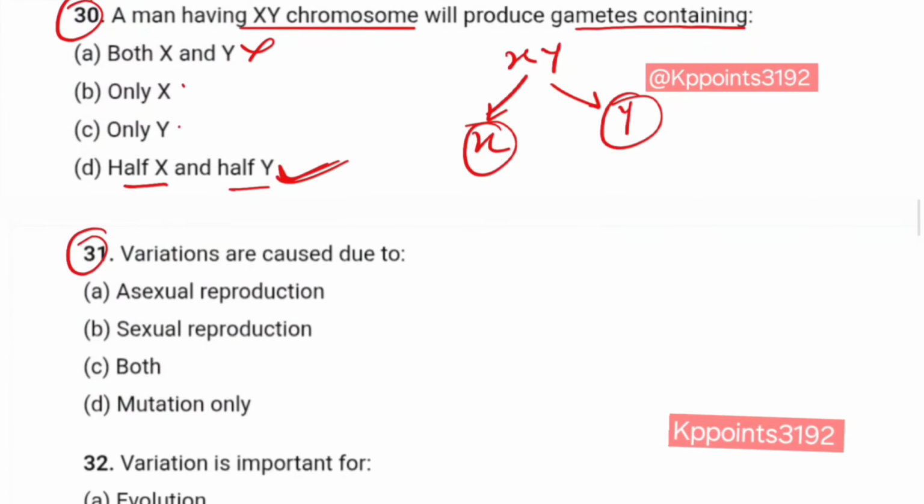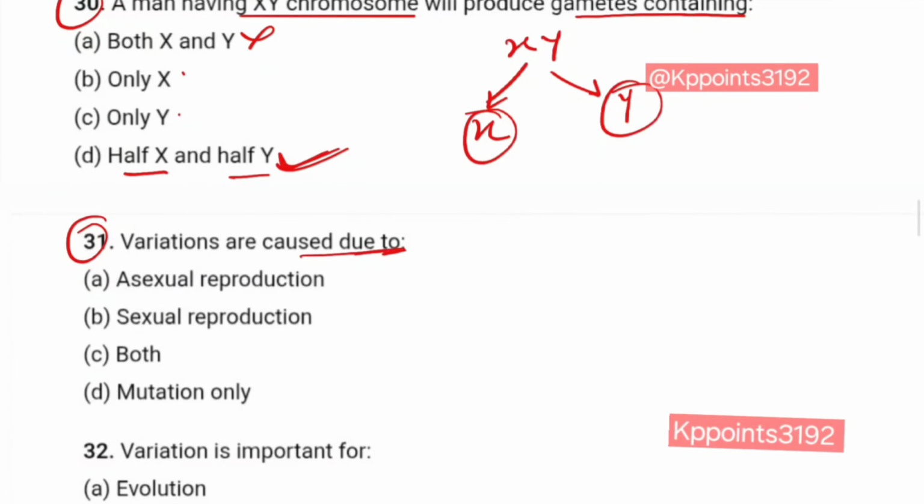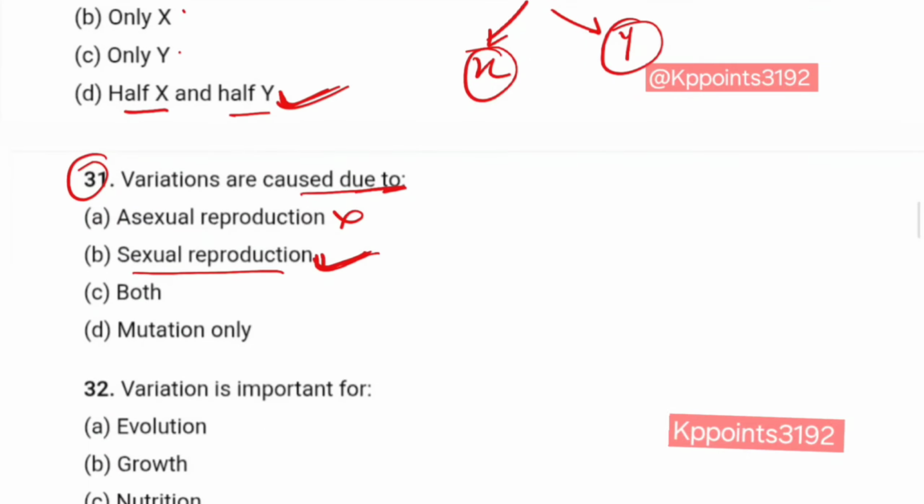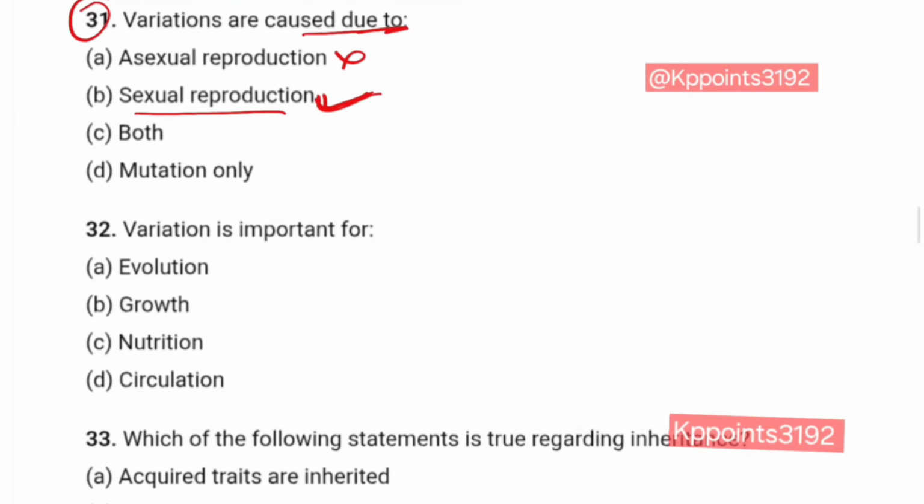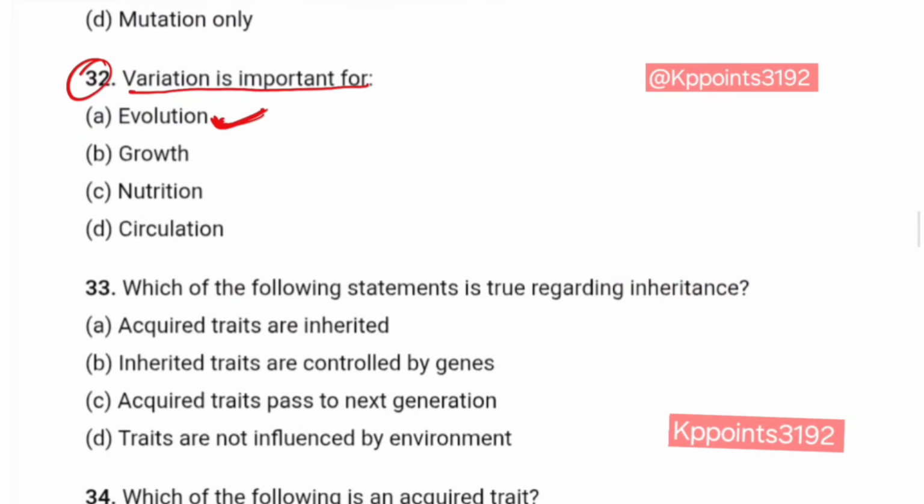Question number 31. Variations are caused due to asexual reproduction? No. Sexual reproduction? Yes. The most common source of variation is sexual reproduction. Question number 32. Variation is important for evolution? Yes. So the most common source of variation is sexual reproduction, and this is important for evolution.